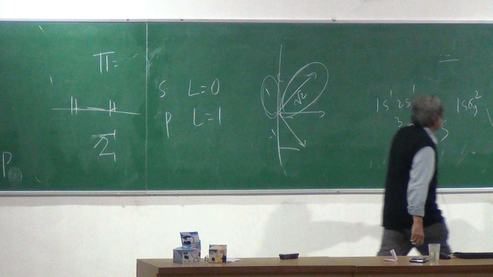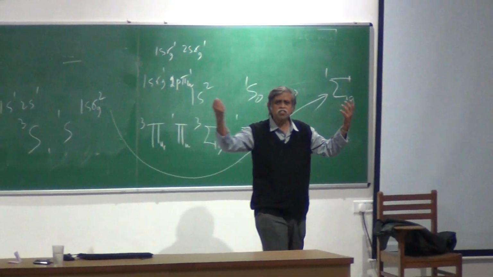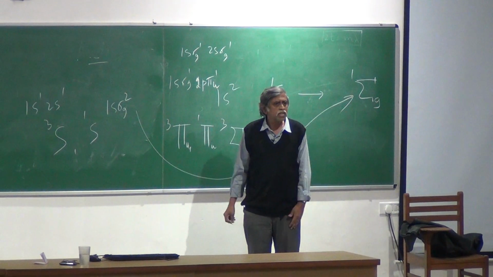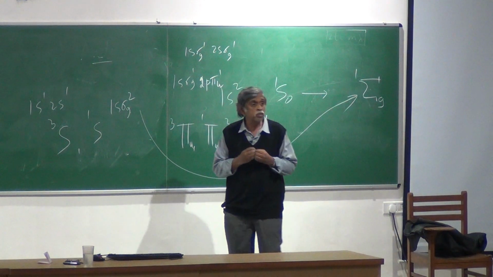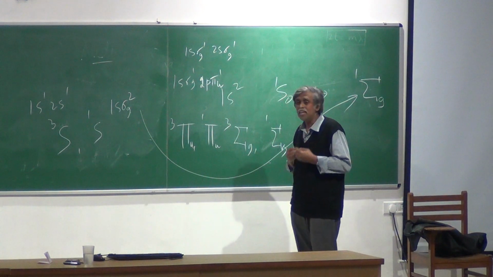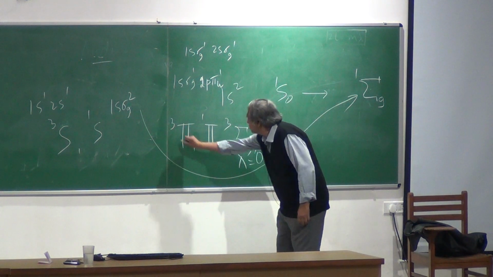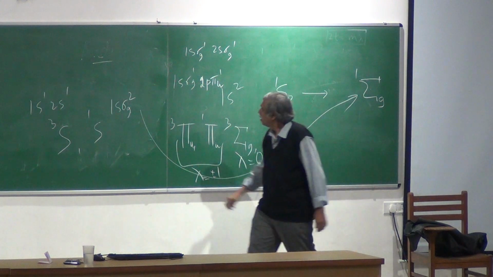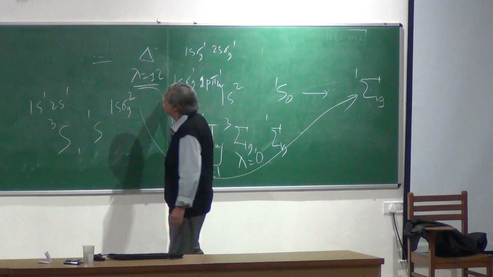So here is my sigma state. What am I really talking about? Projection 0 on the internuclear axis. For the pi state, what is the projection really going to be? Plus 1 minus 1 and so on. And these projections are given the symbol little lambda. So it's going to be lambda equals 0 in this case, lambda equals plus minus 1 in this case. If I had a delta state, lambda equals plus minus 2 and so on.